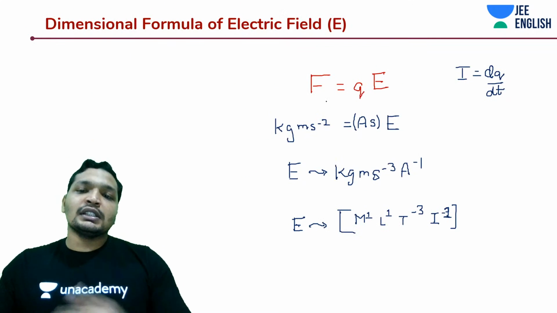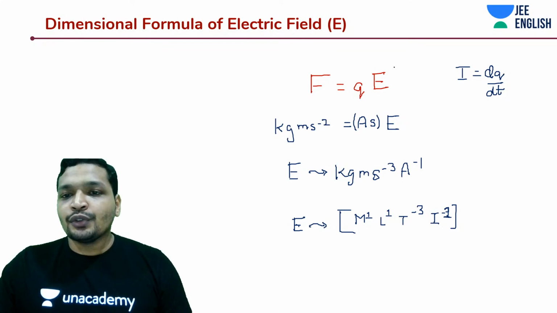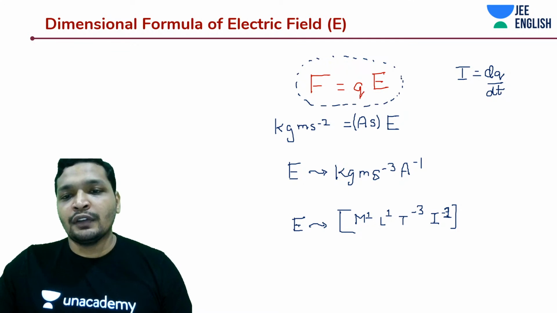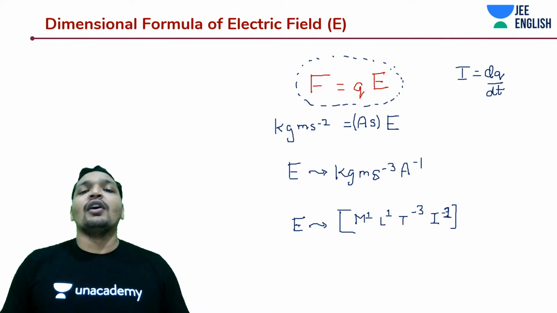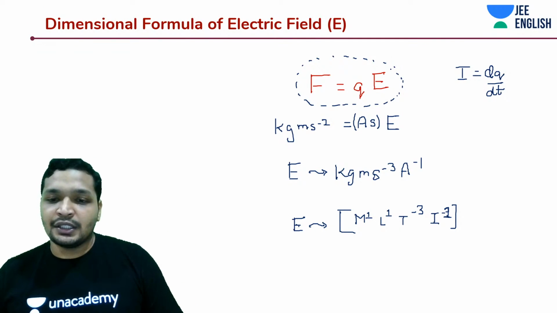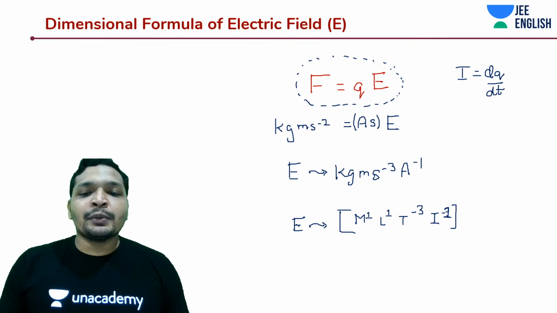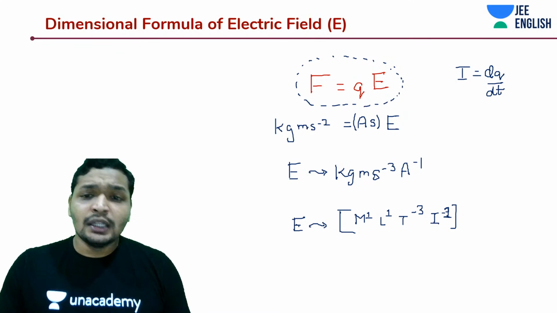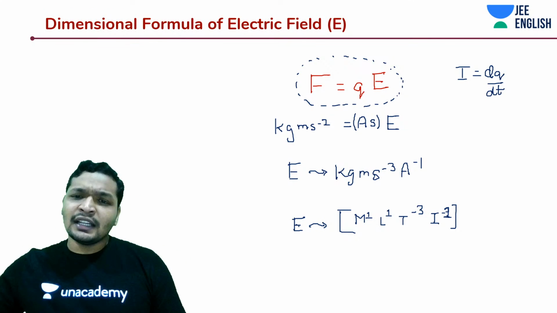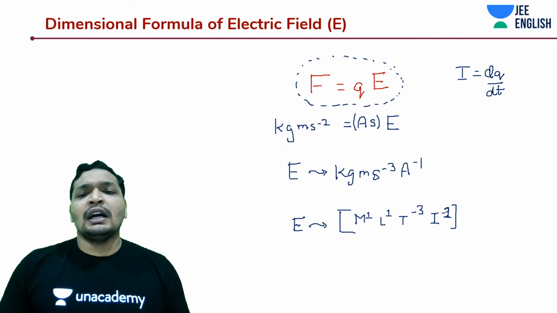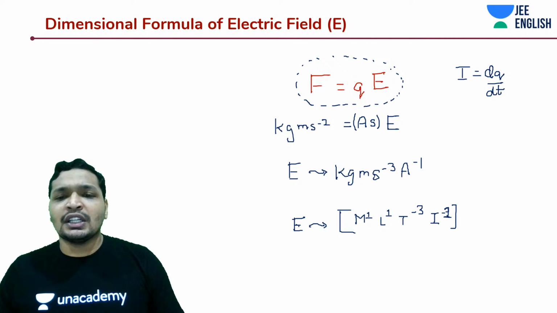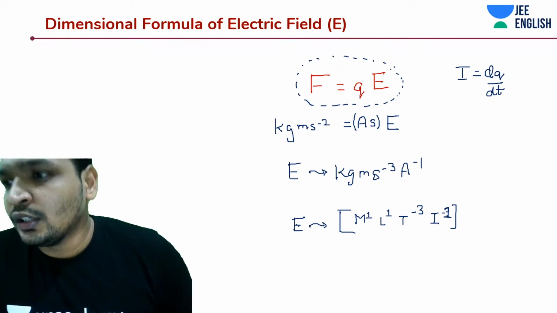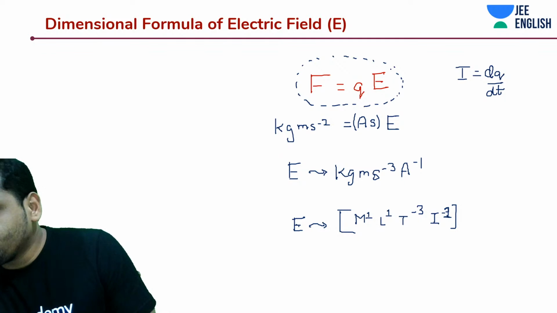So remember how to do this. The simplest way is to write down F is equal to QE. I tend to use force as the standard thing to derive the dimensions of any given SI unit or physical quantity. According to me, that's the easiest way to do it. If you notice, through this entire session, I'll be making use of only force, and the rest would be some other quantity, like charge. In the earlier case, it was just mass and distance. So that way, it's going to be very easy.